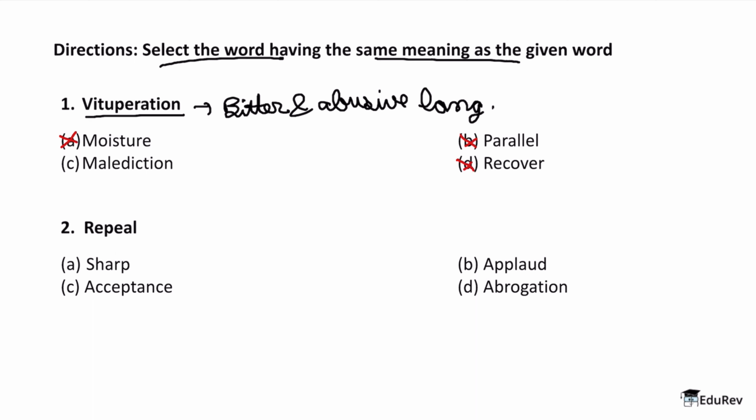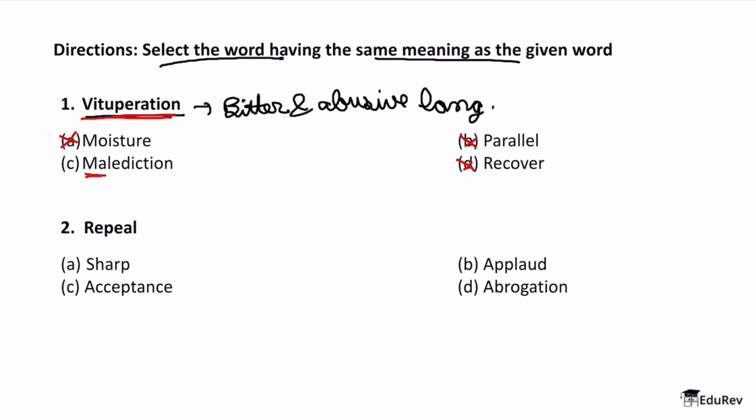But here if we know the meaning of the word vituperation, we would be able to easily understand which option suits us best. Why? Because we understood in the vocabulary section that we must look for the root if we can find it. And here the root of the word is mal. Now we know that with the root word mal, we can make a lot of words like malevolent or malevolence. And all of these have a negative connotation attached to them.